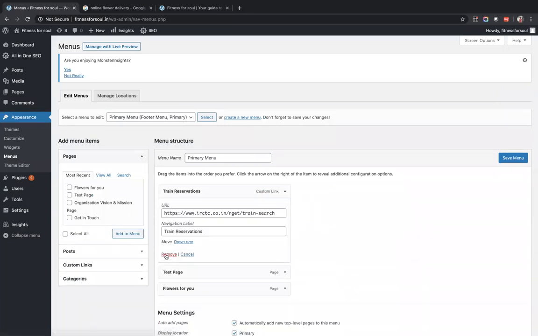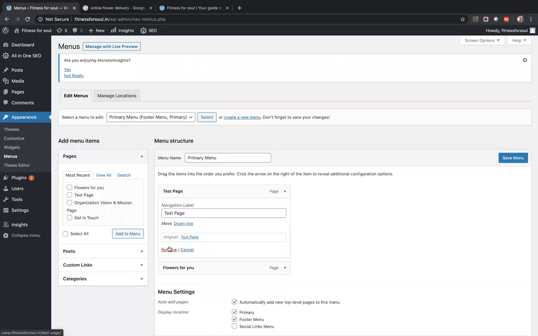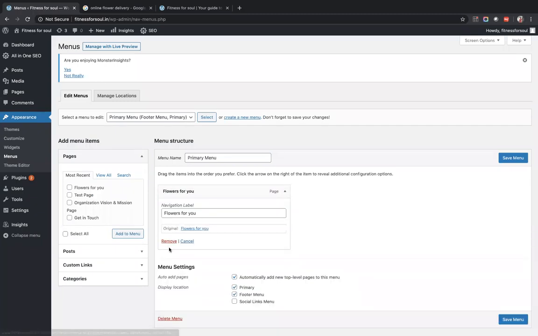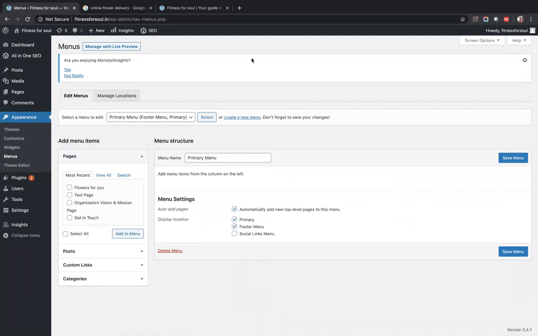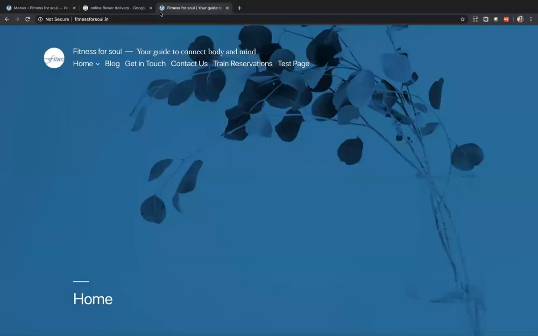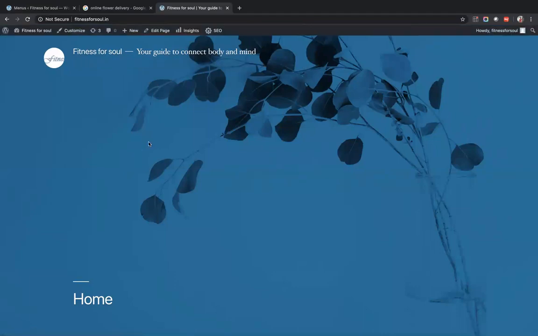Remove, and the final one also remove. We'll save it. We'll go and refresh my site. You will see all this getting removed because I have removed them from the backend. Yeah, everything is gone from the live site.